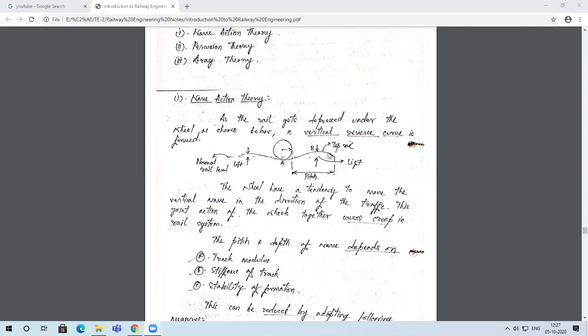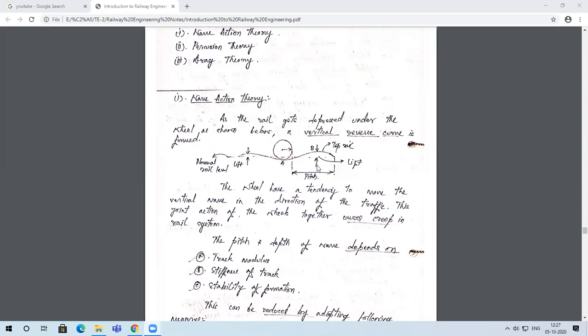So this being the top of the rail, when the wheel moves on the rail, the portion which is in contact with the wheel will get depressed, and the preceding as well as the forward portion of the rail will get lifted, and that is what we call the lift.